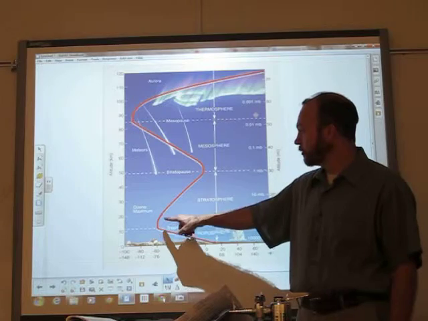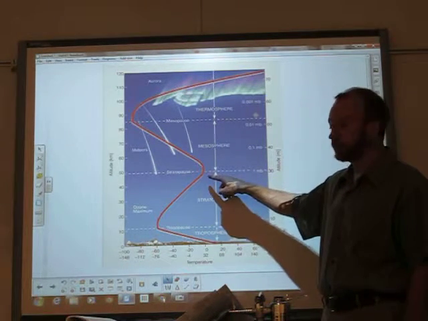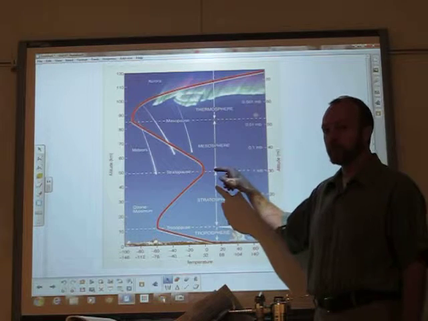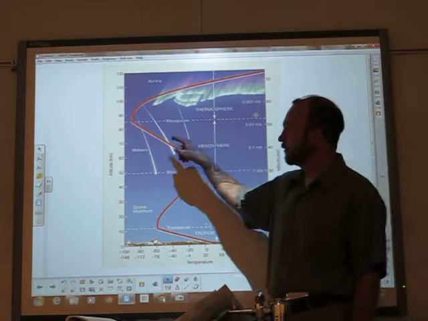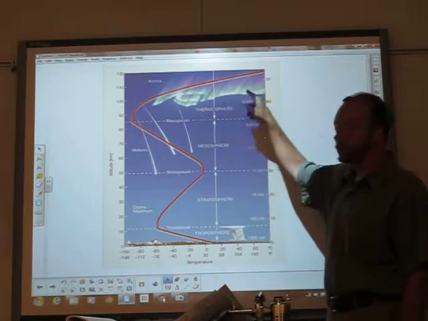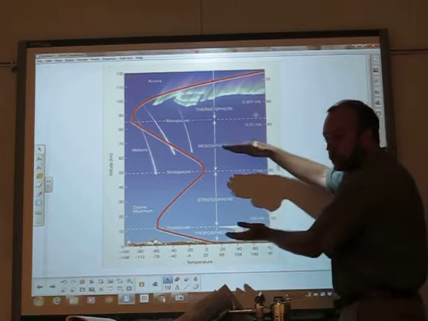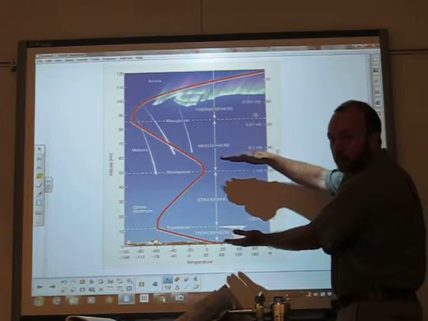And as you go up in the stratosphere, the temperature actually gets warmer. When you get to the top of the stratosphere, called the stratopause, it reverses again. As you go up in the mesosphere, it gets cooler. And then in the thermosphere, as you go up, it gets warmer. I want to focus on these two layers, and I want to explain why these trends are what they are.